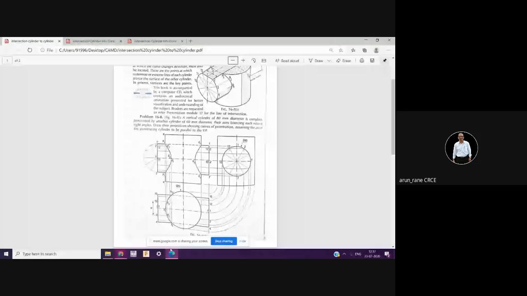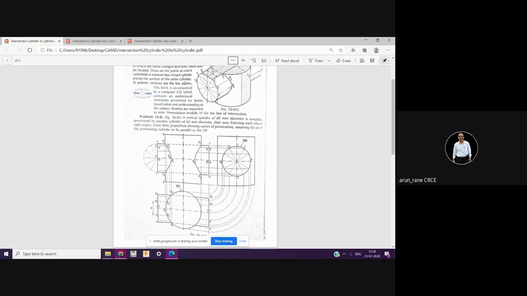Draw the projection showing curves of penetration, assuming the axis of the penetrating cylinder to be parallel to the VP. So this is your penetrating cylinder, and this is your base cylinder or base model. Now the axis of this cylinder is parallel to the VP.